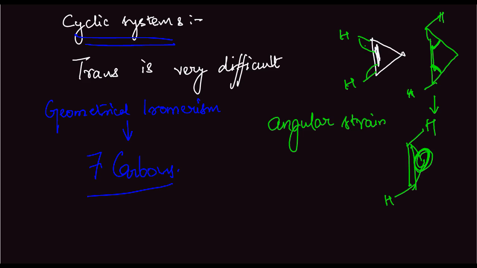I'll show you an example now. Say we have this 8 carbon cyclic system, and this is the double bond here. So we can have hydrogen here and here across this double bond. So this is the cis form.